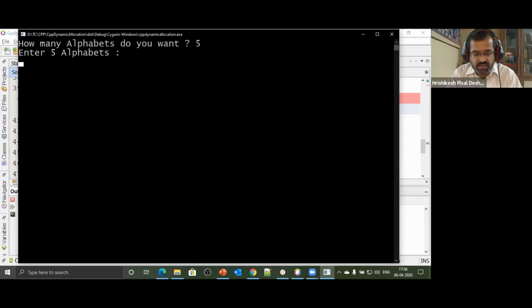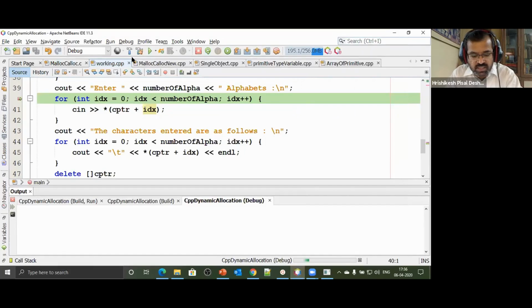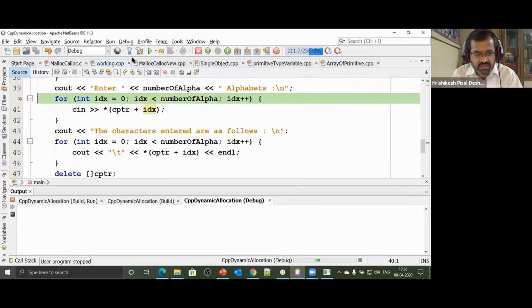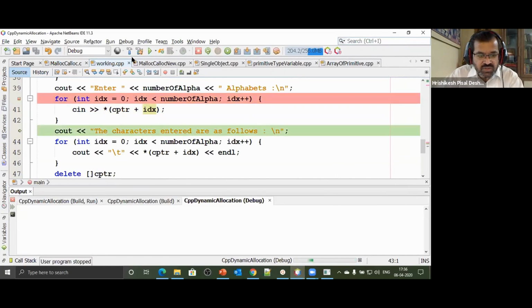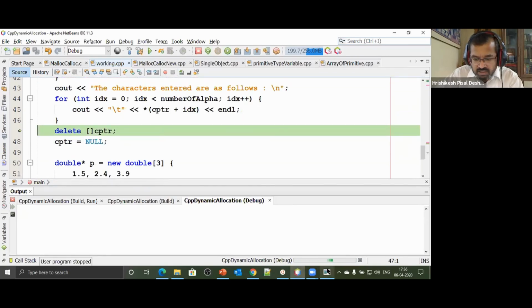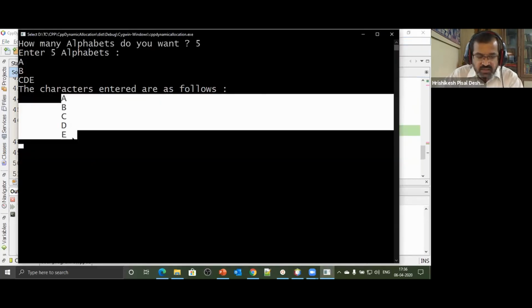I enter A, B, C, D, and E, suppose. Then we come out and print the values at those locations: first A, then B, C, D, and E. Let's see. A, B, C, D has got printed. So values have been stored.